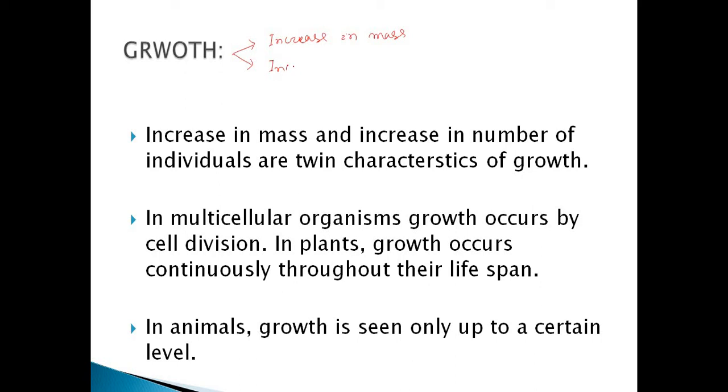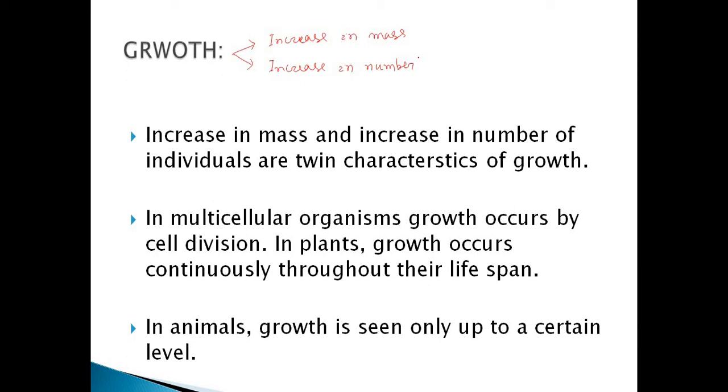Growth especially occurs by cell division, that is mitosis, and through this mitotic cell division the number of cells increases, so that the smaller organism becomes an adult. The increased number of cells leads to increased mass, and these two characters are indicators of growth. In multicellular organisms, growth occurs by cell division.